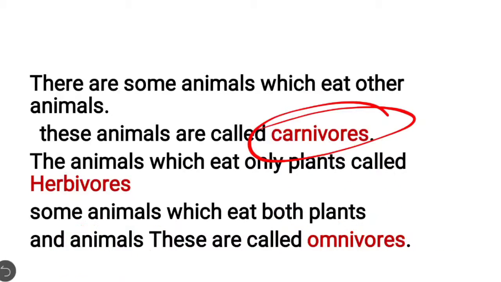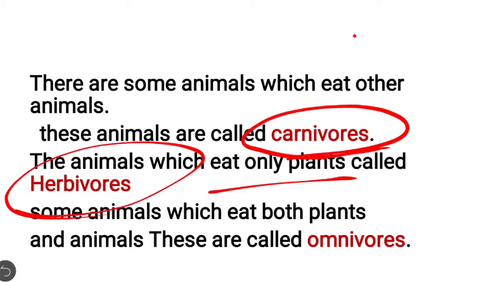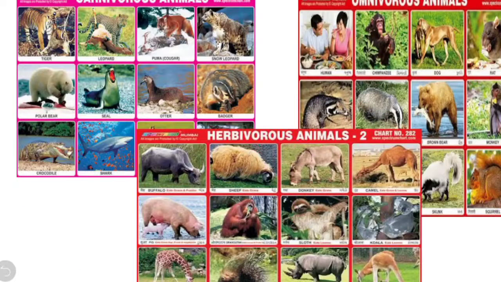So it's very easy. Carnivores are animals which eat only other animals. They will not be eating plants. Herbivores are animals that eat only plants. The animals which eat both plants and animals are known as omnivores. Let's see examples. For herbivores, examples are cow and buffalo. If we see carnivores, tiger and lion come under carnivores.